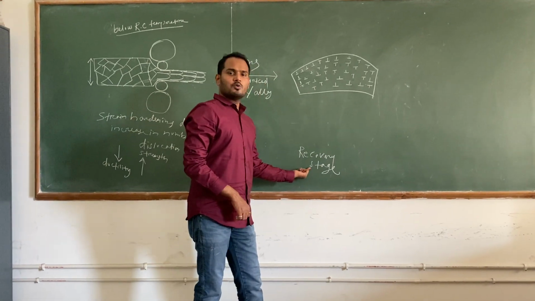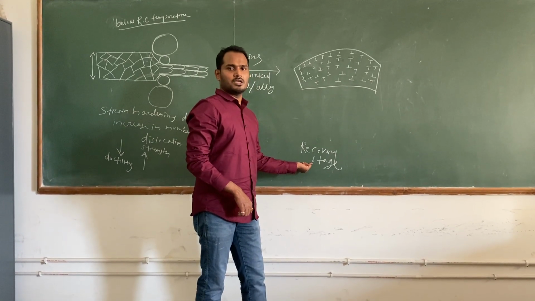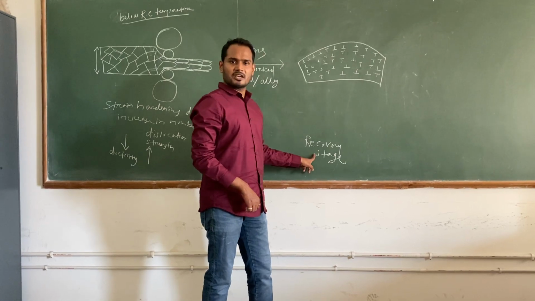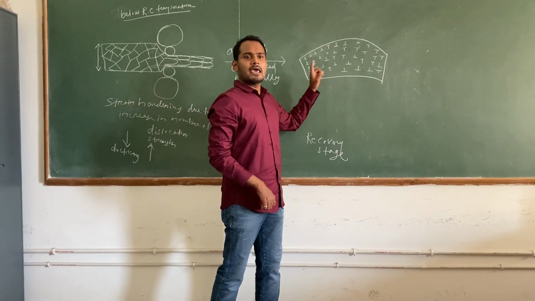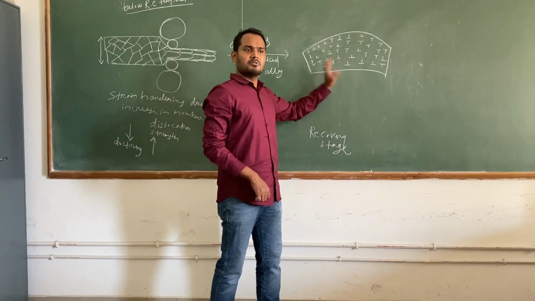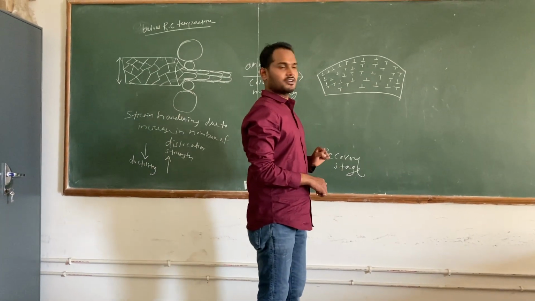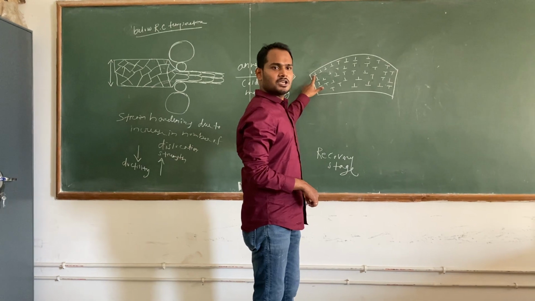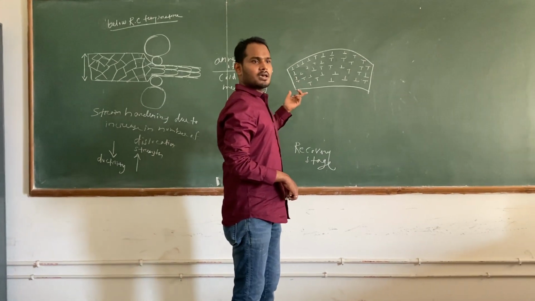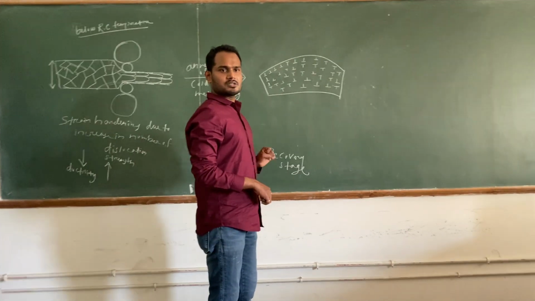Now you are heating the sample slowly in the annealing process. So first is the recovery stage. I told you what will happen. Annihilation of dislocations will happen. Some dislocations will disappear. So now you can see we have two types of dislocation here: inverted T and T, or you can say positive dislocations and negative dislocations. Right?